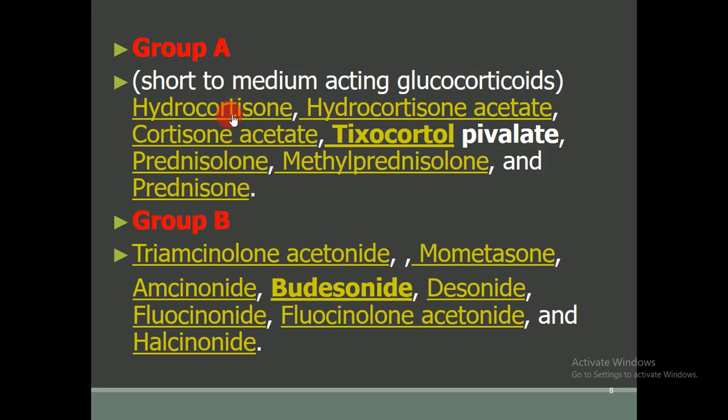Hydrocortisone comes under the category of short-acting and intermediate-acting glucocorticoids. Hydrocortisone acetate, cortisone acetate, dexamethasone, prednisolone, methylprednisolone, and prednisone. While group B contains triamcinolone acetonide, mometasone, amcinonide, budesonide, desonide, fluocinonide, fluocinolone acetonide, and halcinonide. So these come under the category of group B.